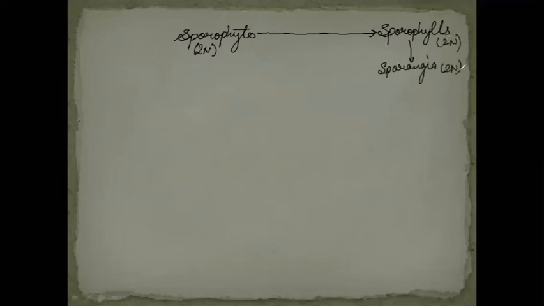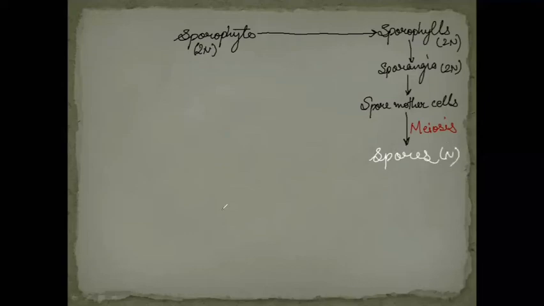Do not get confused with the ploidy level. On these sporangia, they will form the spore mother cells. These spore mother cells in the sporangia will now undergo meiosis. The reductional division will be there, and the spores will be formed, which are actually haploid structures.